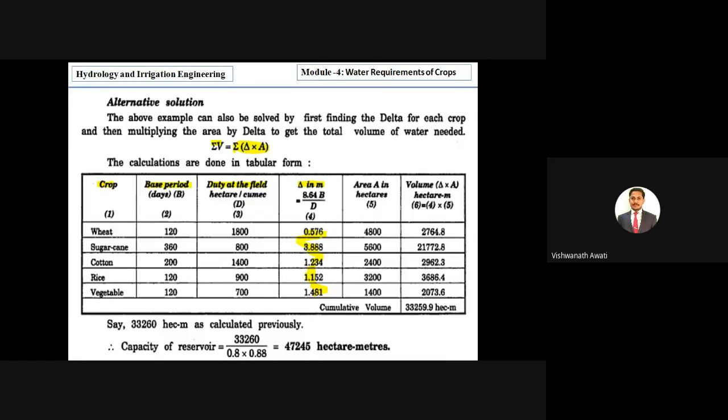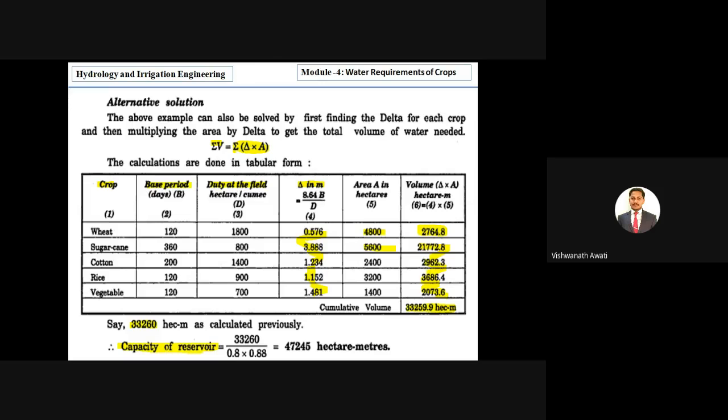Then these delta values are multiplied with the areas for each crop. Here for wheat they have given 4,800, for sugarcane they have given 5,600. If you multiply 0.576 into 40, then multiply by 4,800, you will get the total volume of water for wheat in hectare meters. Similarly, you will get it for all the crops. Then make a summation, and you get approximately 33,260 hectare meters, correct? But we have to calculate reservoir capacity.